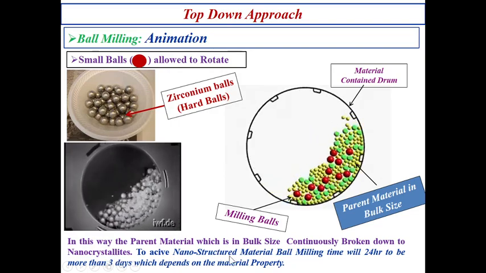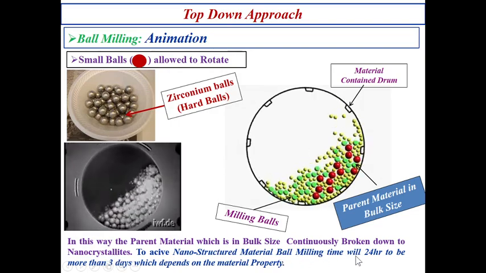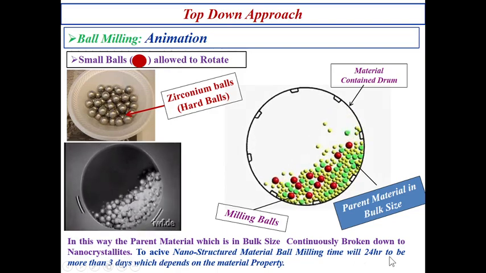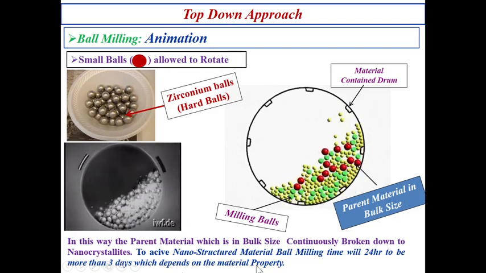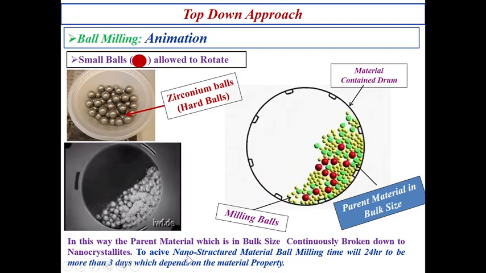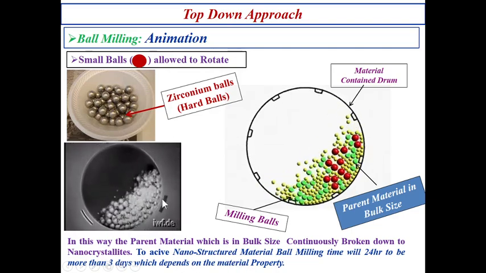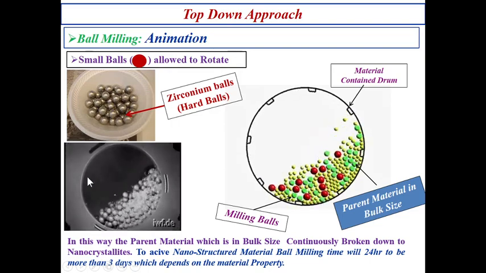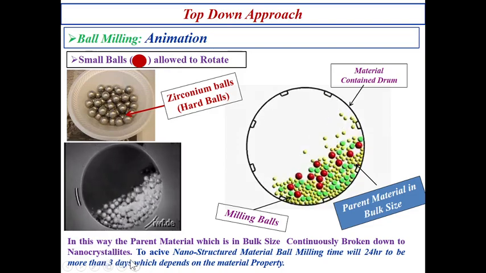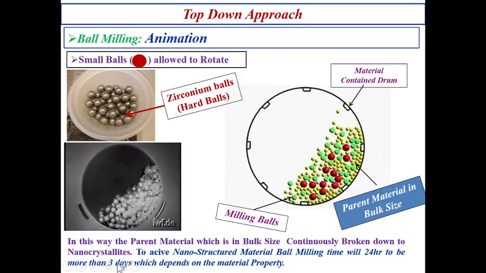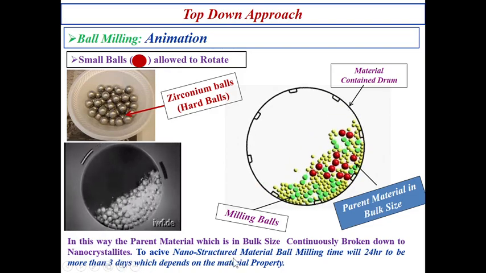To achieve nanostructure material, the ball milling time will be from 24 hours to more than 3 days, which depends on the material property. So to find the nanostructure material, ball milling continues from 1 day to 3 days or maybe more than 3 days. Sometimes more than 3 days, depending upon the hardness of the material.